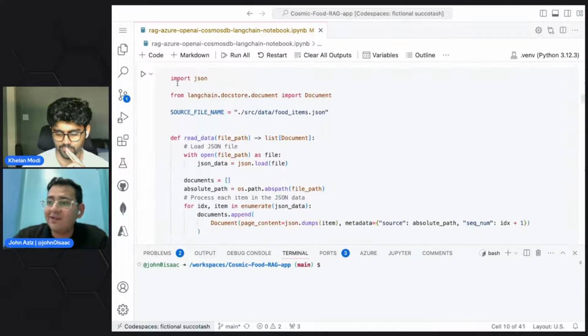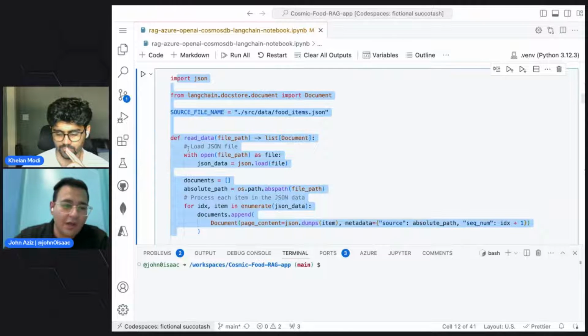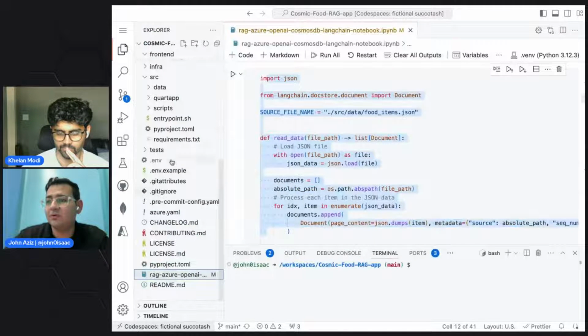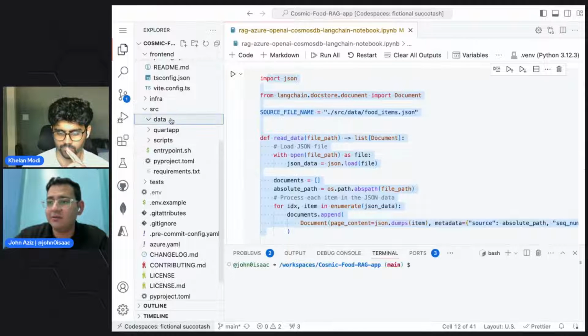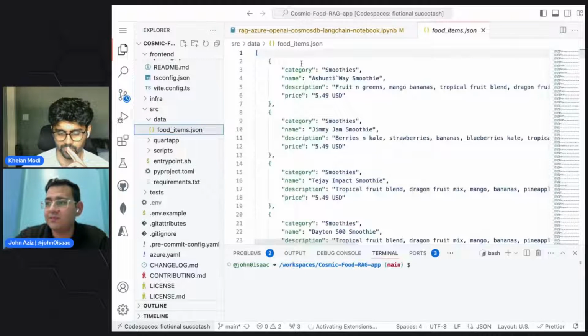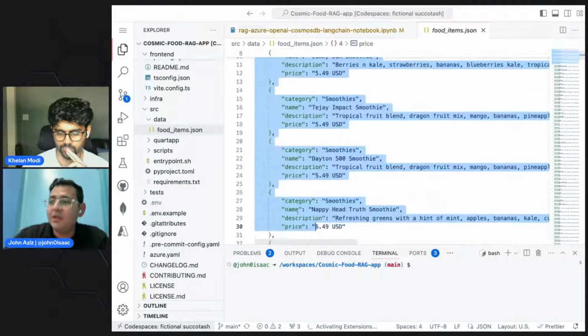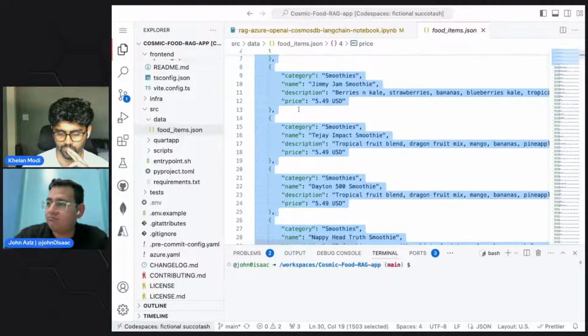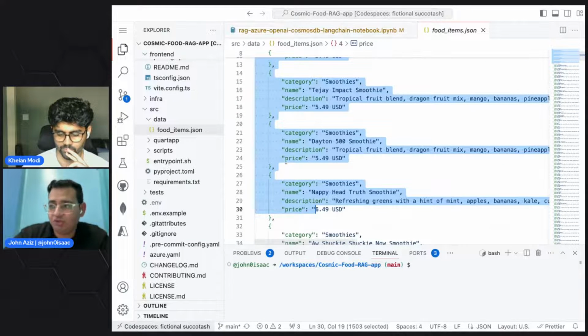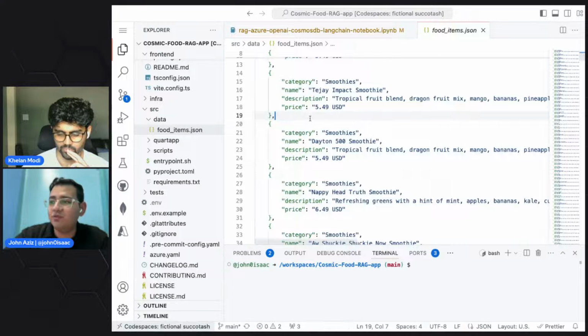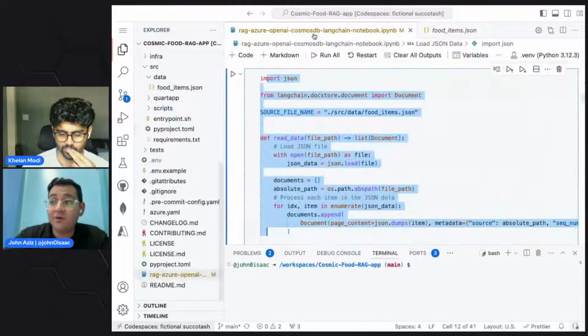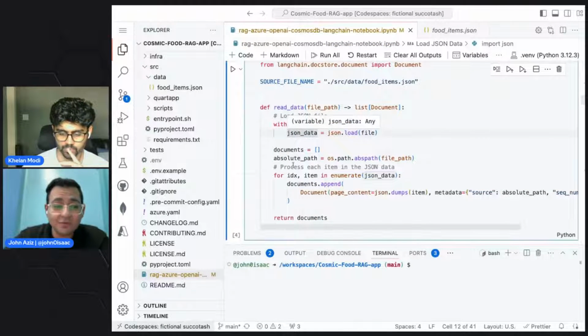Then we have a little function to parse our JSON lines file. If you go to the data, these are the food items. It might look like JSON documents and unstructured data, but we need to parse it in a specific way to be able to query it with LangChain.